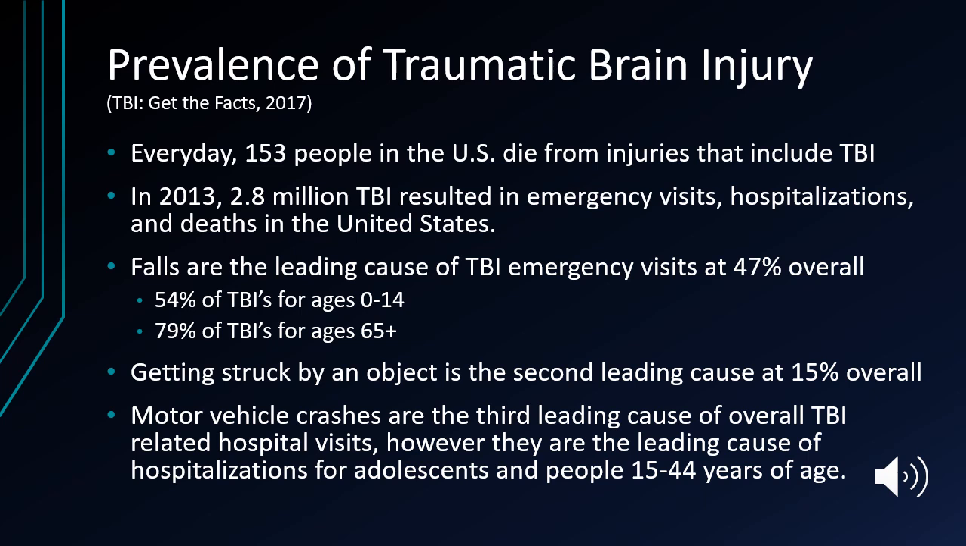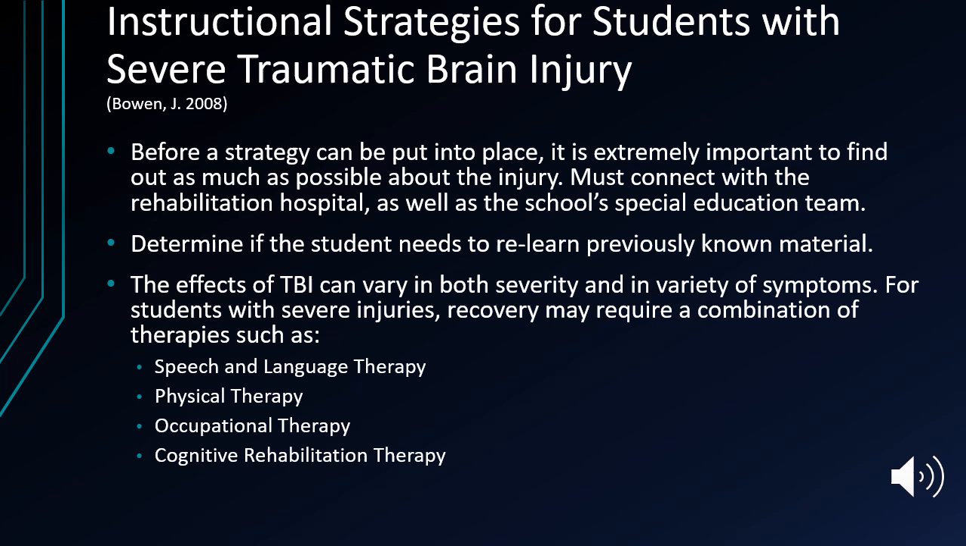Traumatic brain injury is caused by a bump, blow, or jolt to the head from an external force that disrupts the normal functioning of the brain. Because symptoms of a traumatic brain injury vary so much, it's really important to understand each student as an individual. It's important to find out as much as possible, and then connect to the rehabilitation hospital as well as the special education team in order to put together a plan.